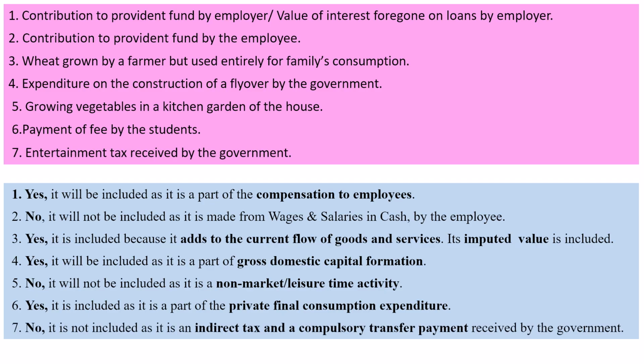Entertainment tax received by the government. This will not be included in national income. It is an indirect tax and a compulsory transfer payment received by the government. National income is calculated at factor cost and indirect taxes are not a part of factor cost.